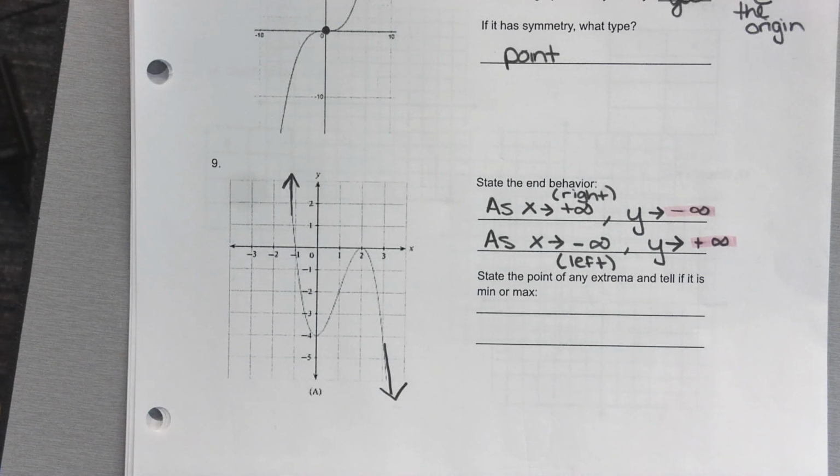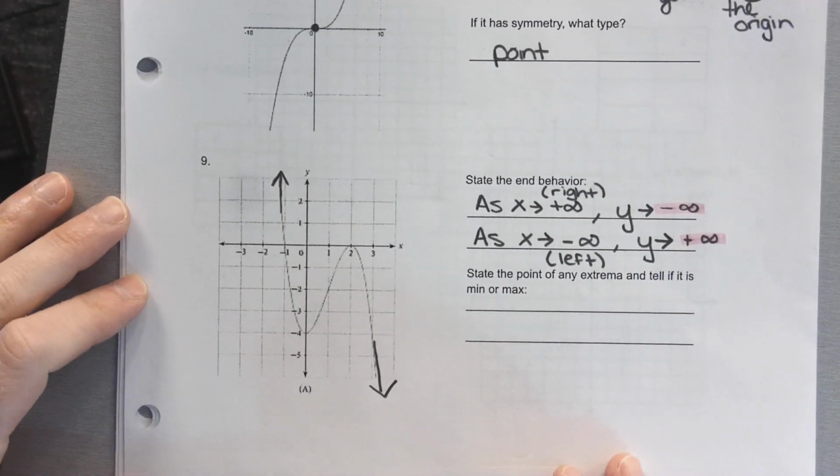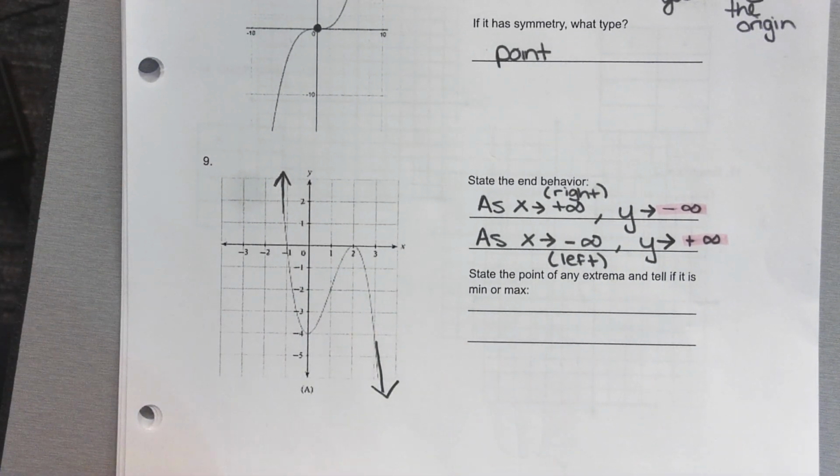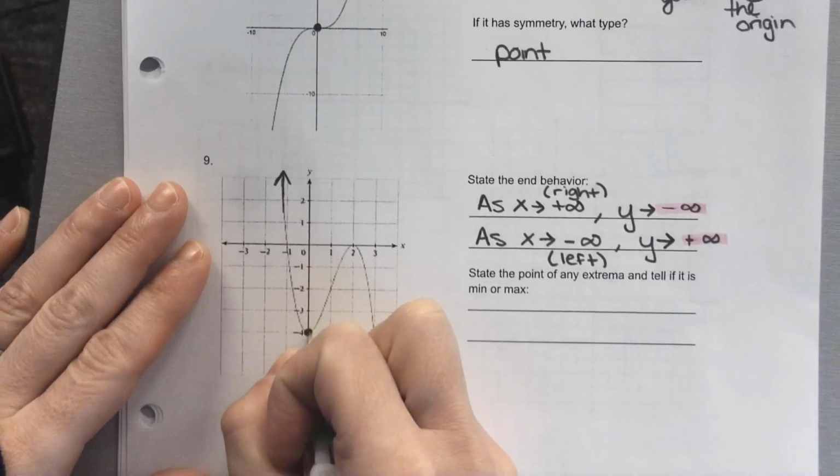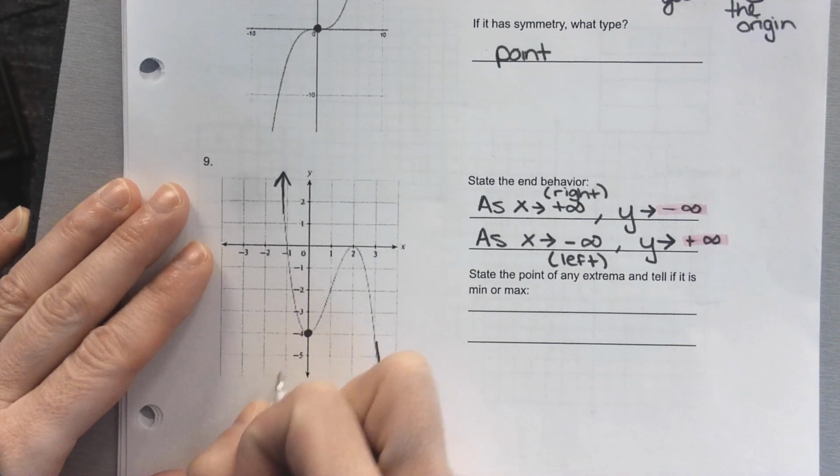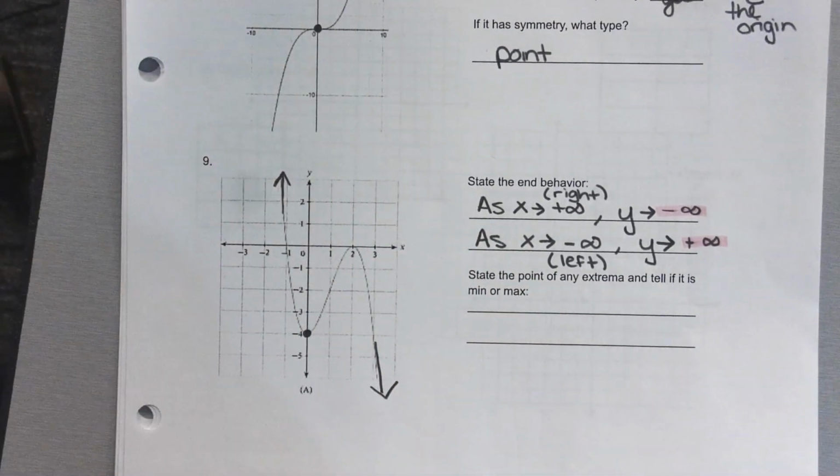Yes? Yep, we're going to do the bottom one too. It says, state the point of any extrema and tell if it's a minimum or a maximum. Okay, do we have a point that's kind of a low point for the general area it lives in? One more time, we're looking for a point. It's not going to be the lowest point on the graph, but do you see a minimum point? Like a point that's low for where it is? Yes. So this one is going to be a minimum. Oh, okay, yeah. Do you see a maximum?